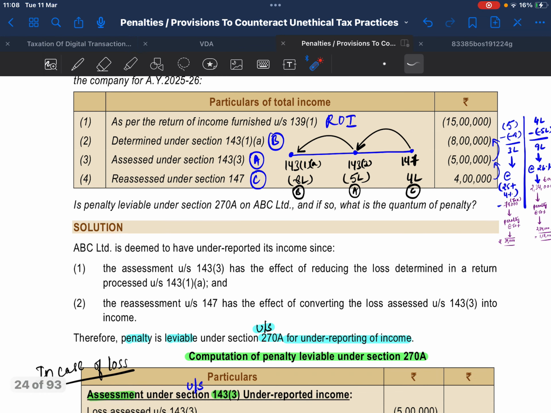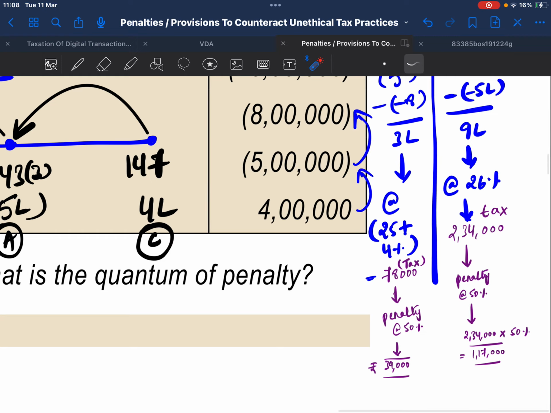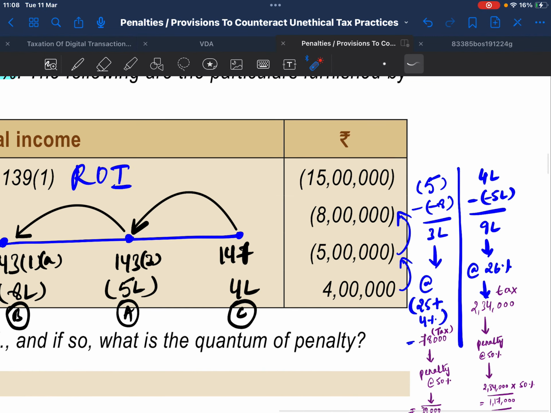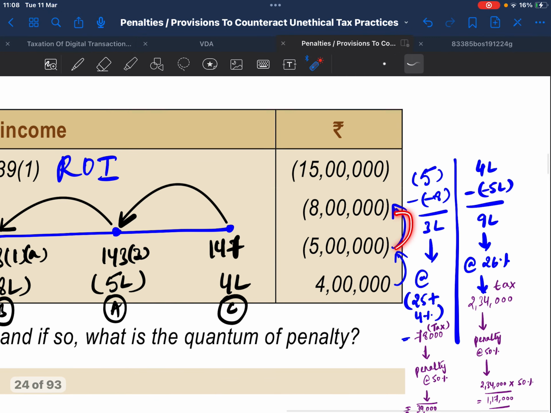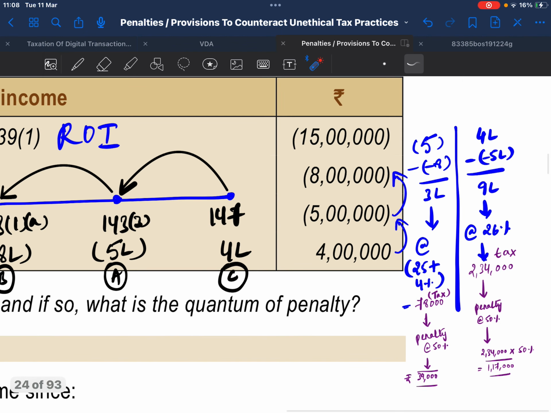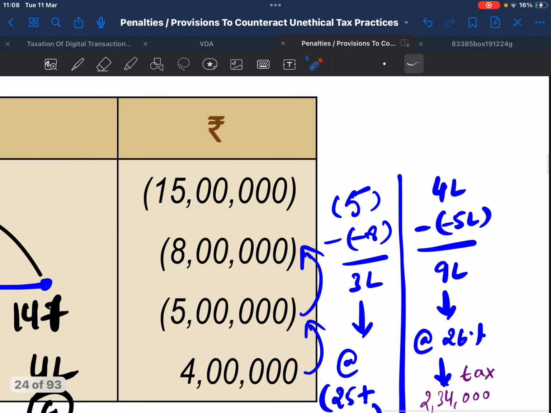Solution. Computation of penalty leviable under section 270A. This is under 143(3). Minus 5 lakhs minus of minus 8 lakhs gives positive 3 lakhs. Tax at 25 plus 4% gives tax of 78,000. Penalty is 50% of tax, which is 39,000.